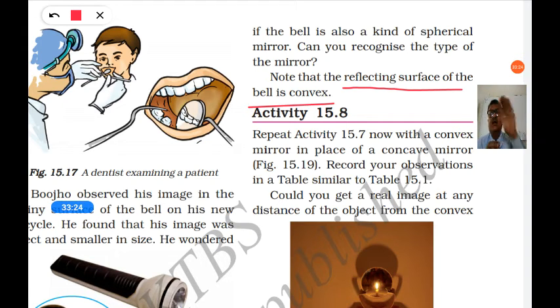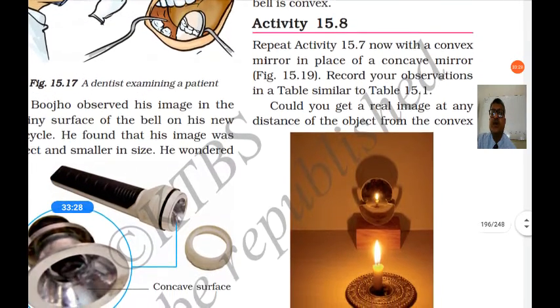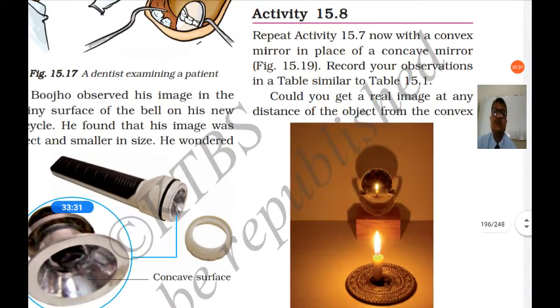It is round outside. You can also do the experiment as shown previously using the convex mirror. Repeat the experiment using the convex mirror. You will see a small image of the object in the convex mirror.